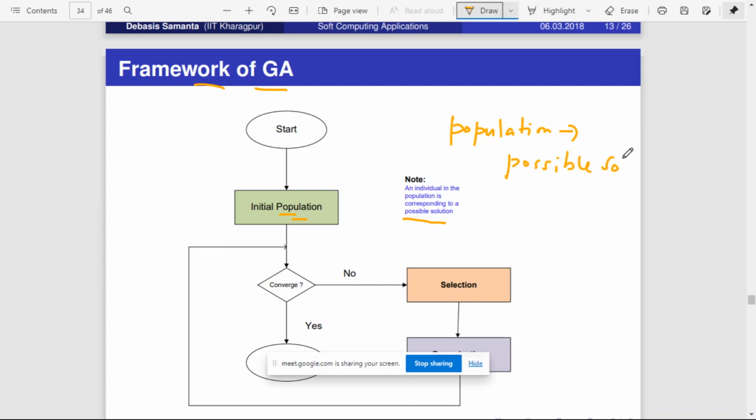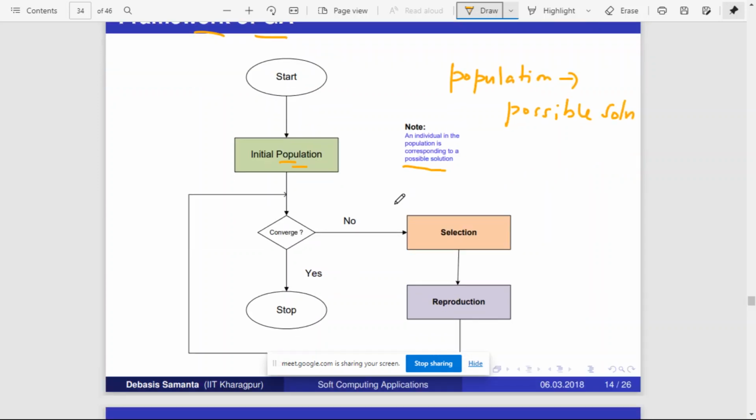Now we want a better solution. Everything may be a possible solution, but we want an optimal solution. That is our objective. So the algorithm starts, and then we have some initial population. This initial population is generated by using some random process.